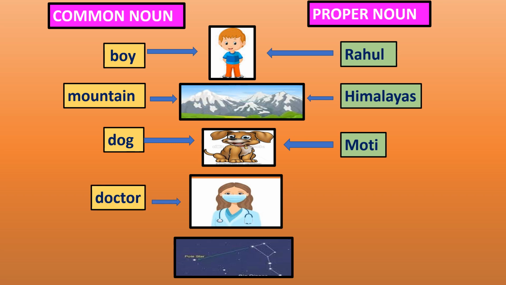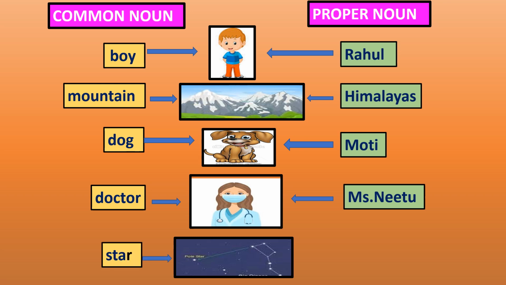She is a doctor. So doctor is a general name or common noun. Her name is Miss Neetu. So Miss Neetu is her specific name and it is a proper noun. This is a star. It's a pole star. Its name is pole star and that's why it is a proper noun, whereas star is a common noun. Hope you understand what proper noun and common noun are.